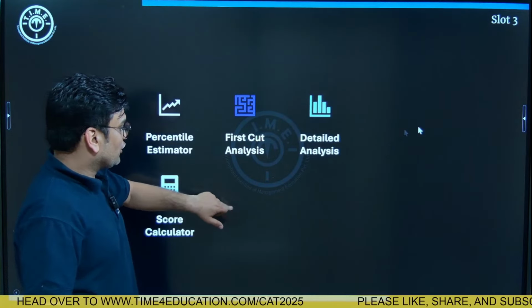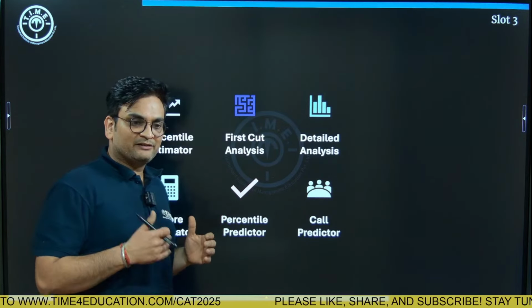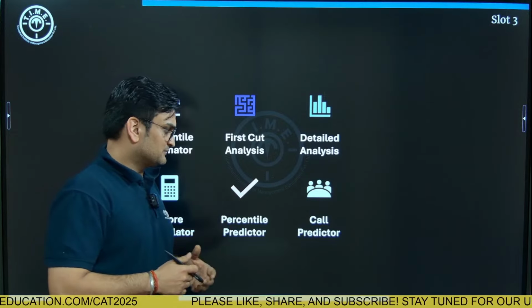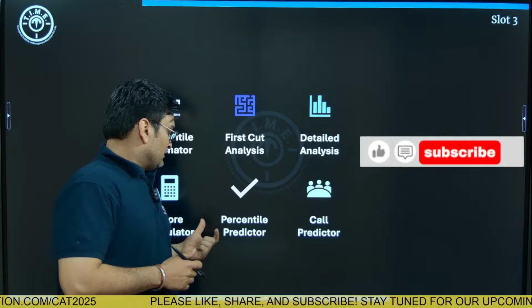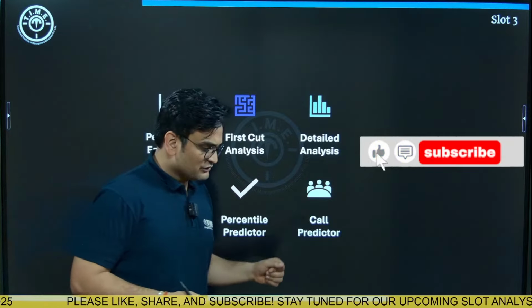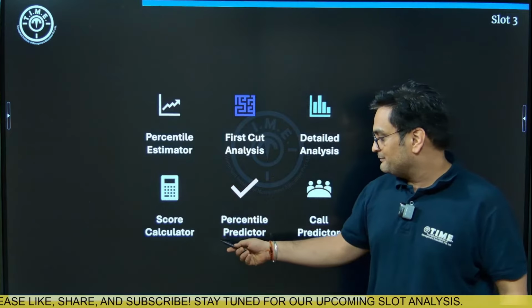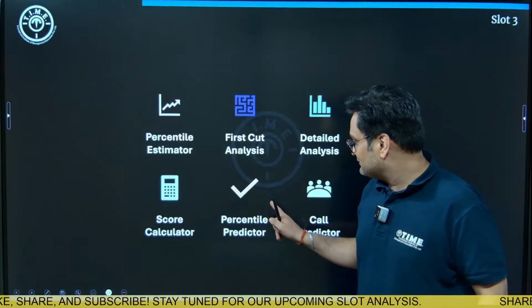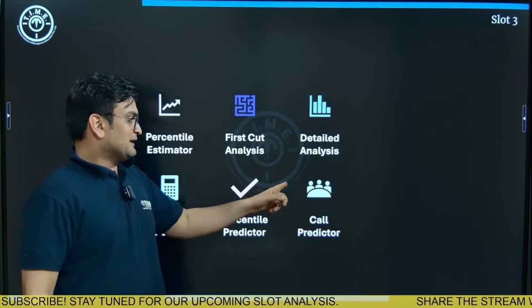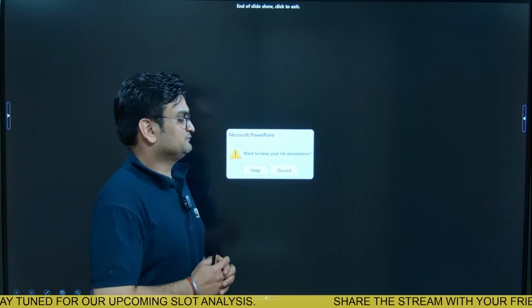Now, these are all the features that we would be making ready for you, so please stay tuned for the next few days as well, because once the response sheet is out, please make use of the percentile predictor, the score calculator, and also the call predictor. Please make use of these, because in the past we have been very accurate with our percentile predictions for our students. So that's it. Thank you and all the very best.